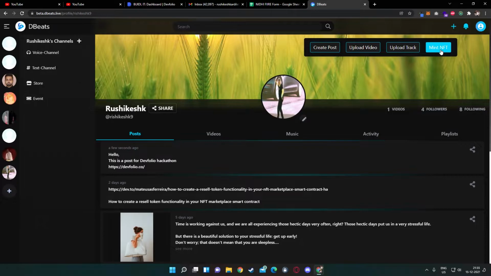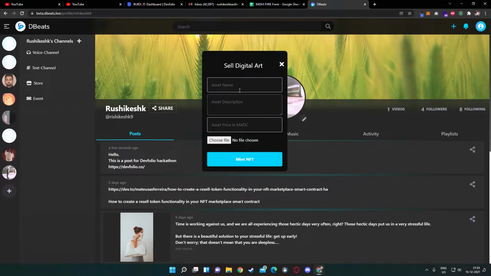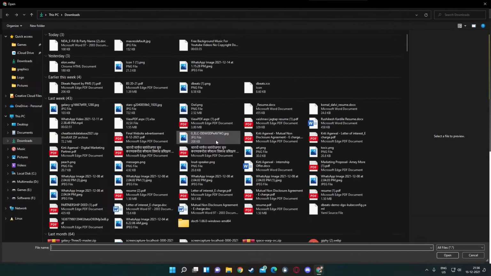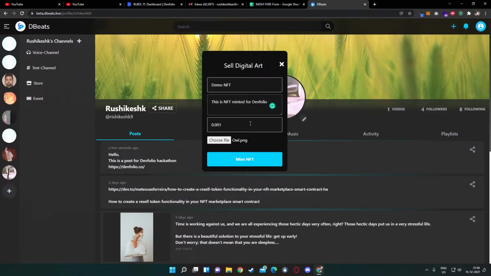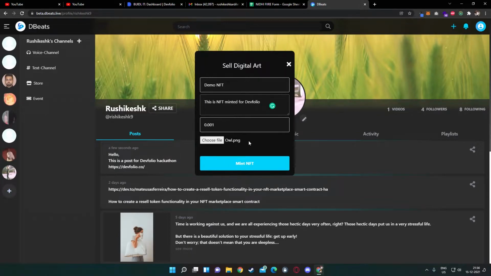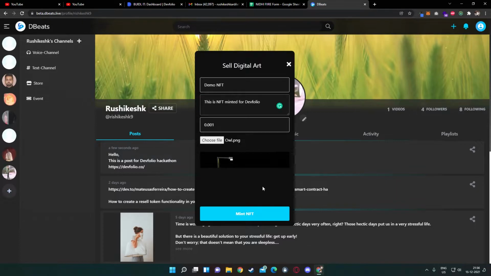The feature of minting NFTs. Demo NFT. I'll set the price for the NFT, let's say 0.01 Matic. I'll choose the file and I'll choose this picture of an owl. The file will be uploaded to IPFS, and once uploaded, we'll see a preview of the image fetched directly from IPFS. And now I'll click mint NFT.